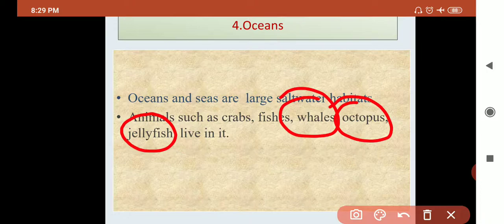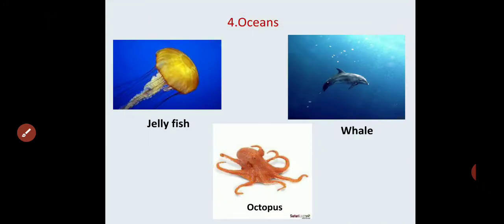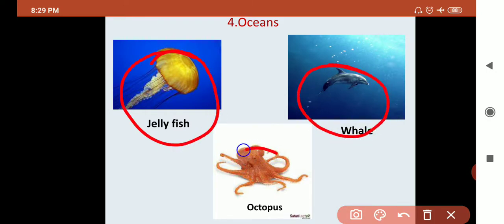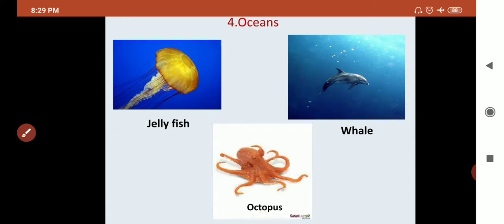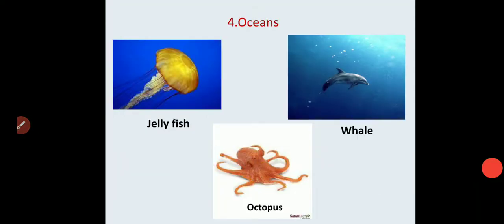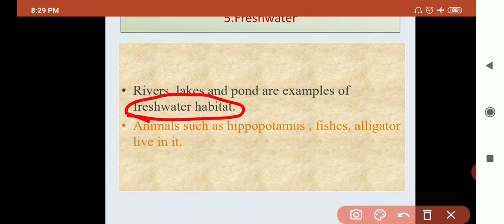These are the examples of the animals that live in the ocean. See the diagram. This is a jellyfish, this is a whale, and this is an octopus that are found in the oceans. Last habitat is the freshwater habitat. Fresh water means the water that does not contain salt. So it is called freshwater habitat.